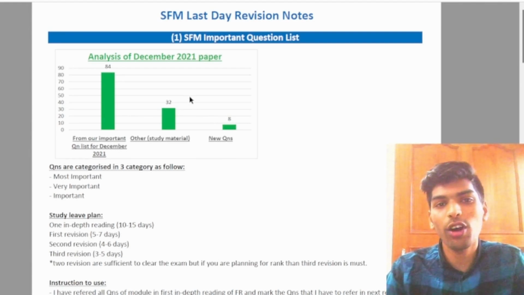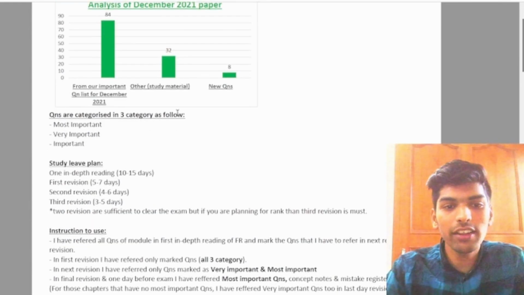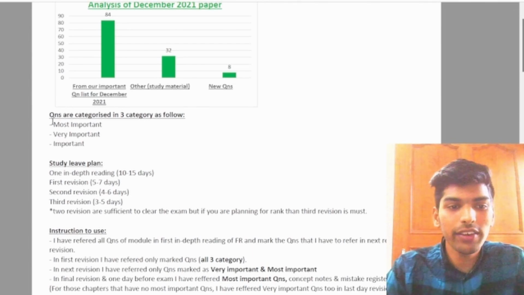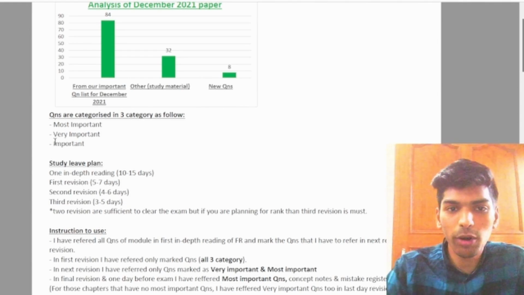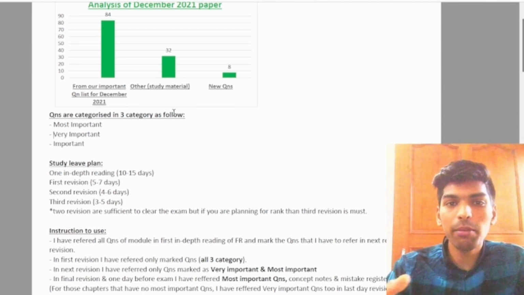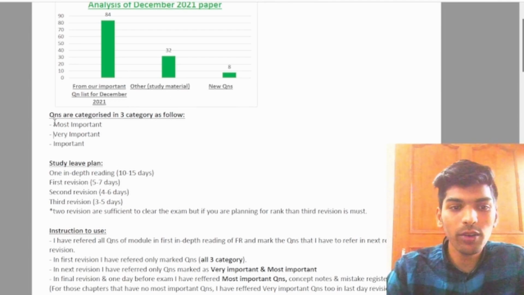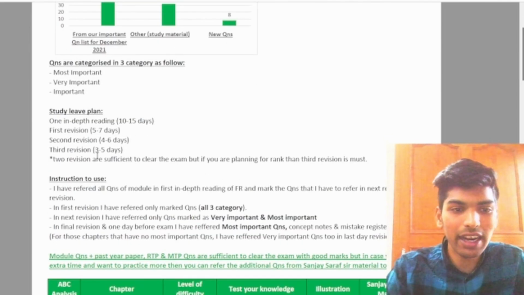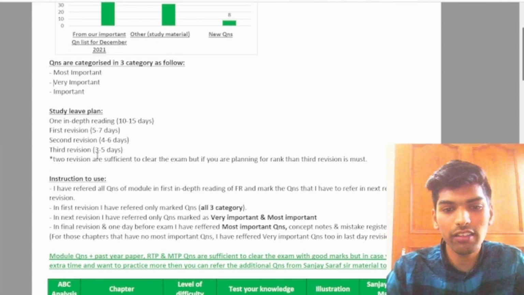So this is the analysis of the December 21 paper, and in this SFM important question list, the questions have been separated in 3 categories. The first category is the most important, second category is very important, and third category is important. For one day before the exam, you must refer to the most important and the very important questions. And in case you are doing revision now, then it is advisable to refer to all 3 categories.